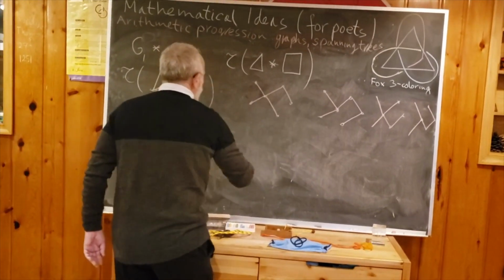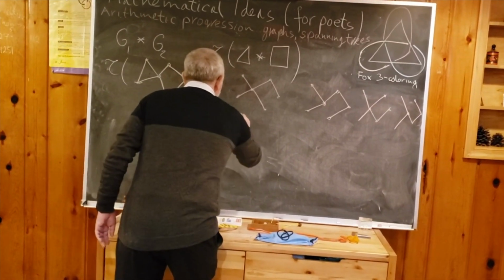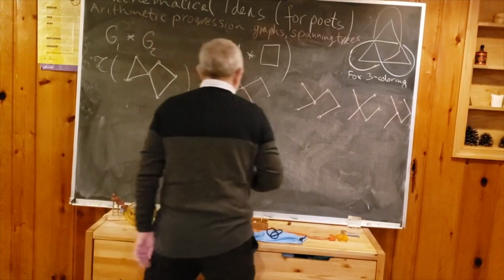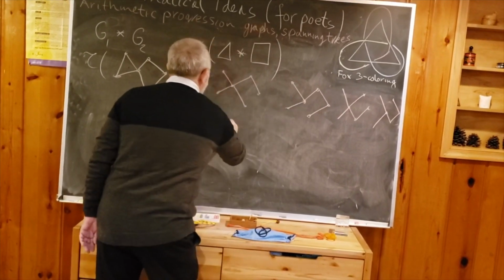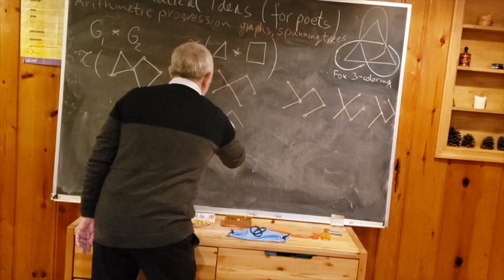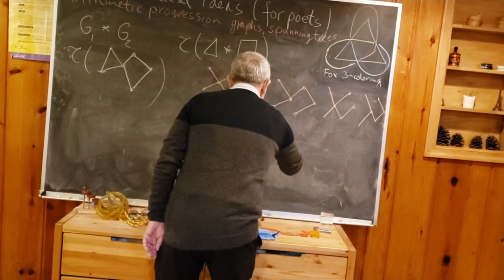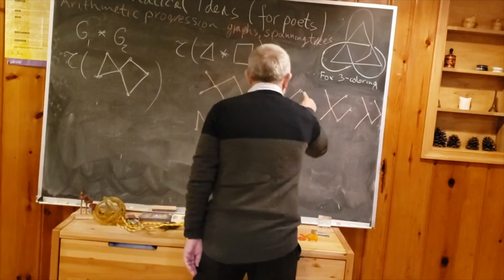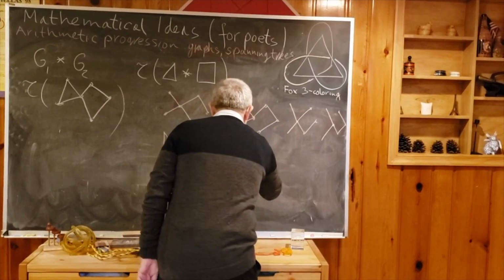So now I have to take different spanning trees on the left. Let me choose, for example, this. And then on the other side, I will repeat just my picture so I can do it quickly. So I choose for triangle now this, and I'm repeating this. 1, 2, 3.